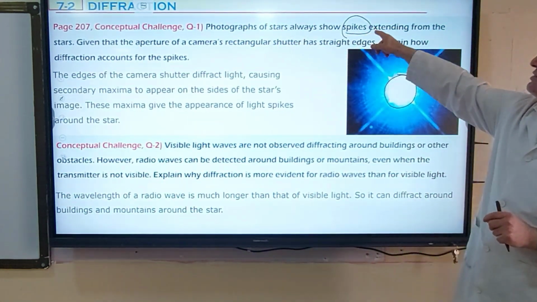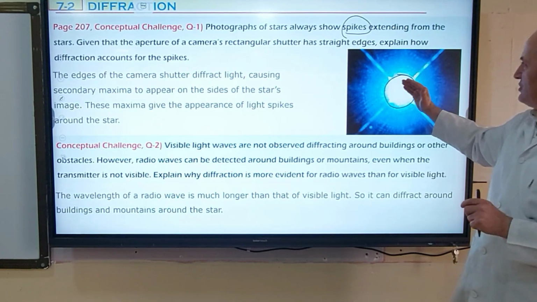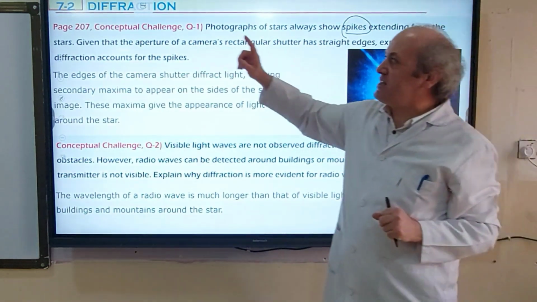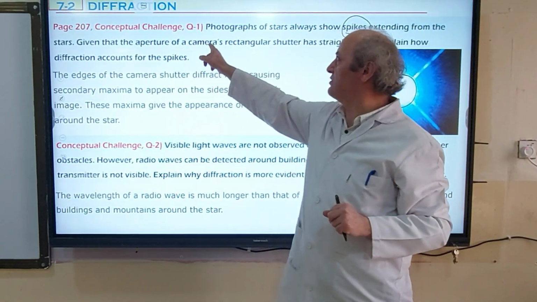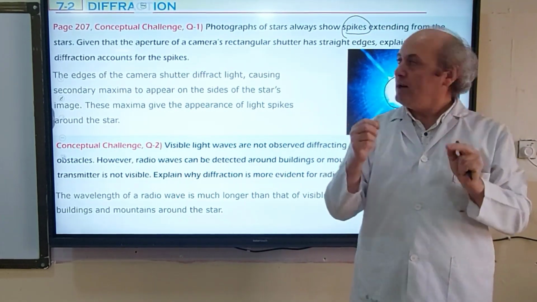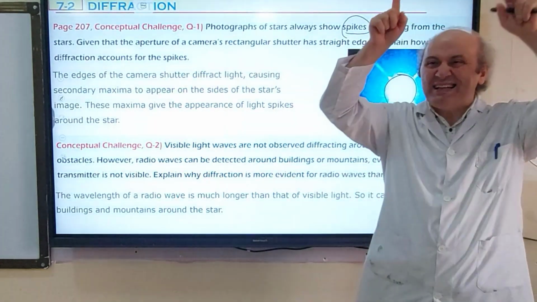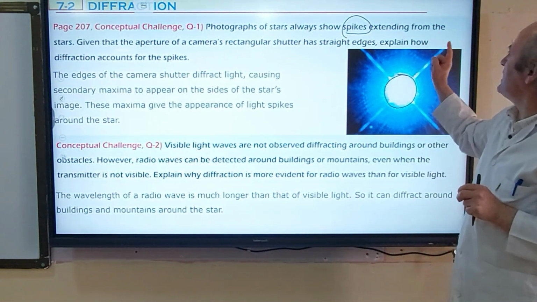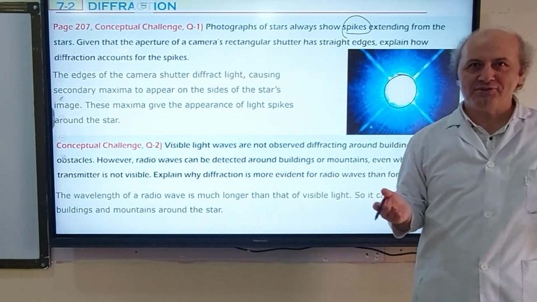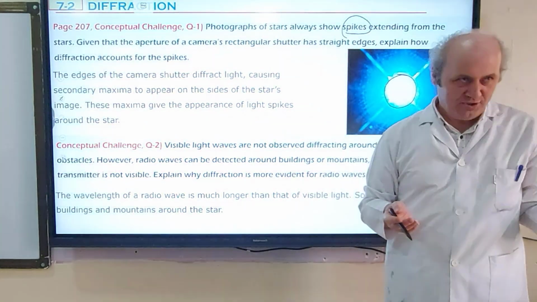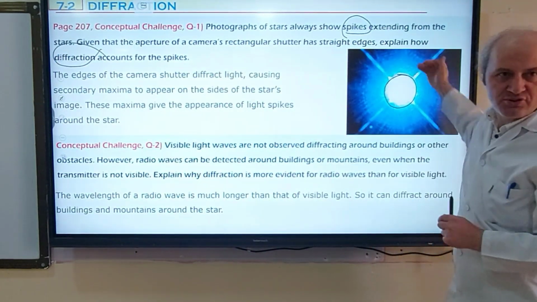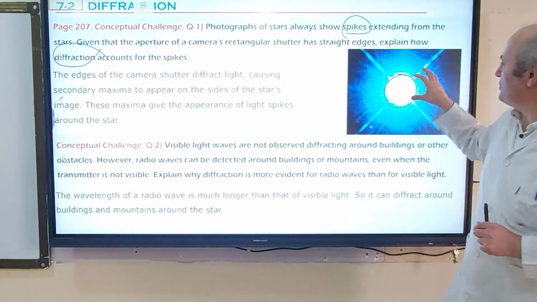Photographs of stars always show spikes extending from the stars, as you see, extending outward. Given the aperture of the camera's rectangular shutter, every camera has a shutter, you know that, with straight edges, clearly marked edges. Explain how diffraction accounts for spikes. The question can be this: why are there spikes around this picture?